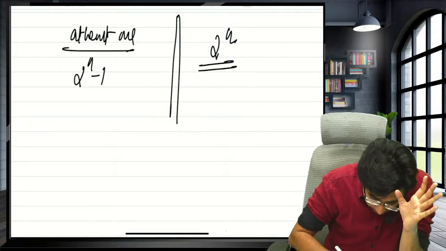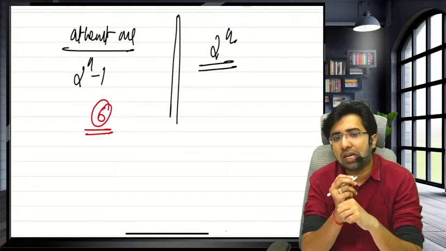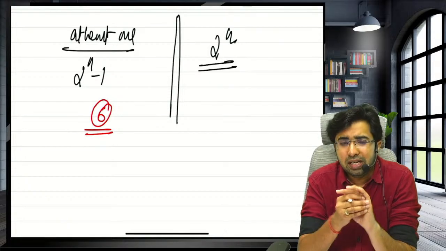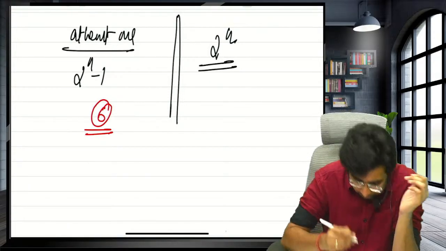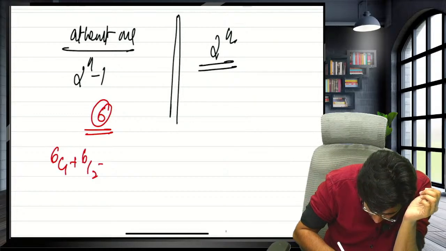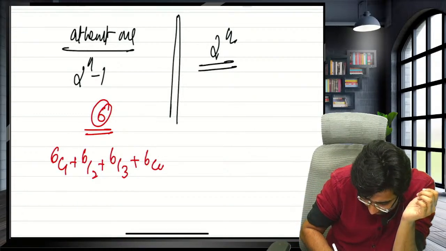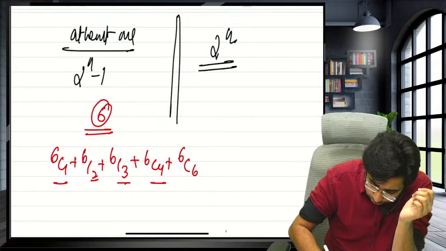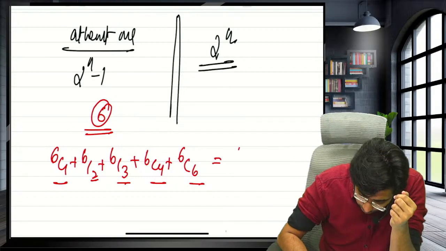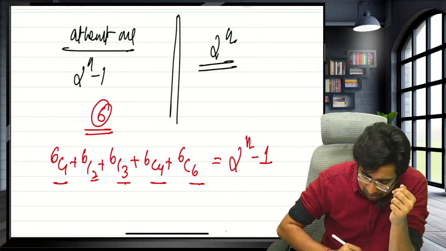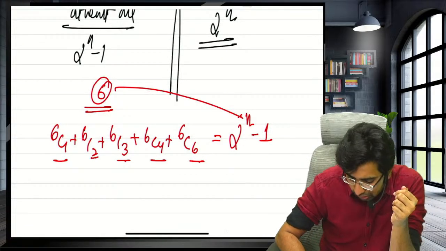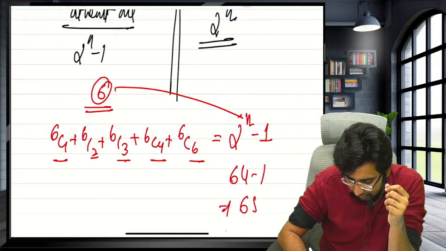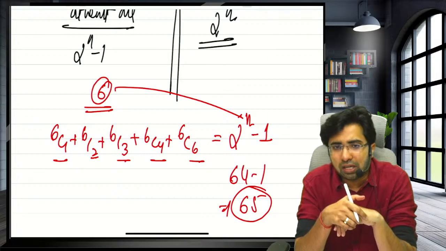For example, if you have 6 friends, in how many ways can you invite one or more than one friend? It means you have to invite at least one friend. It is not possible that you cannot invite. So it is 6C1 plus 6C2 plus 6C3 plus 6C4 plus 6C6. Either I select any one or 2 or 3 or 4 or the entire 6. And a shortcut of this I have given you: 2 raised to the power n minus 1. Put 6 friends: 2 raised to the power 6, 64 minus 1, that is 65 is the answer. In 65 ways you can invite your friends.